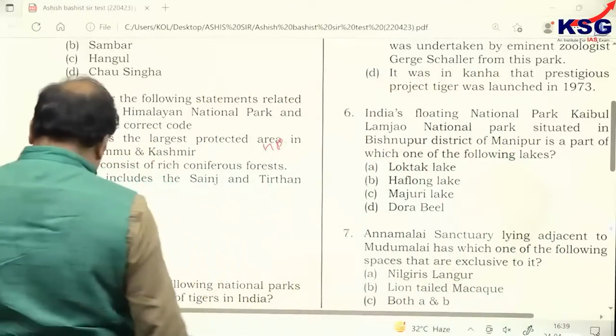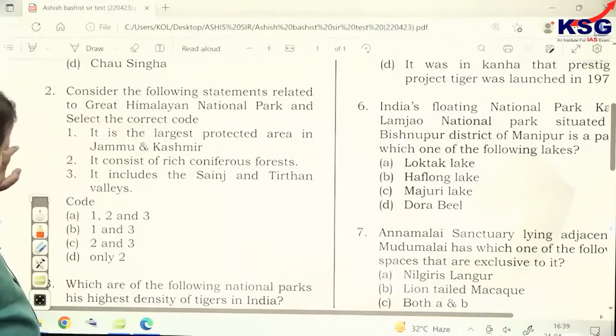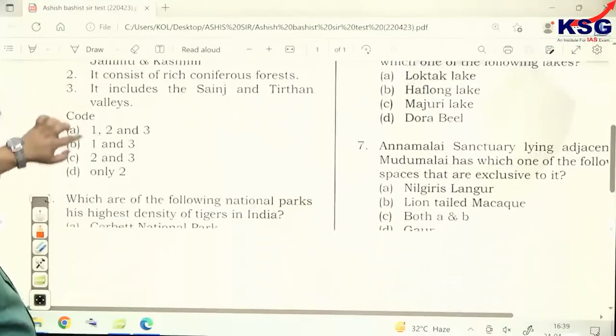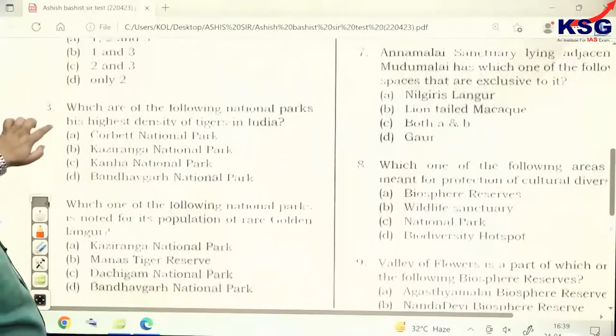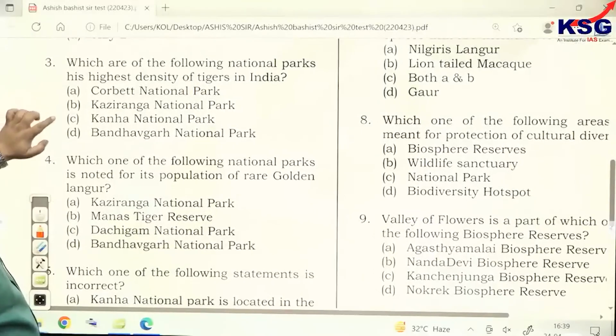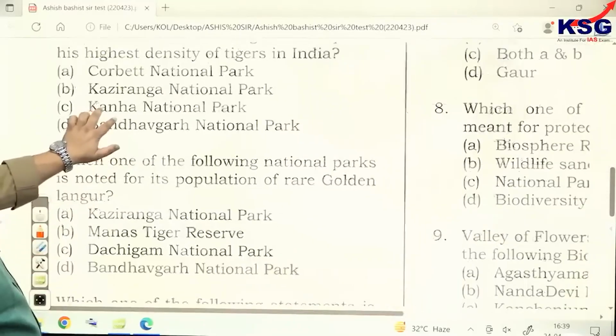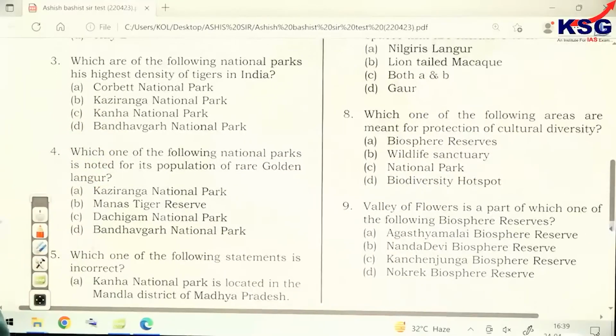Now, next question. Which of the following national parks has the highest density of tigers in India? Highest density of tigers in India.